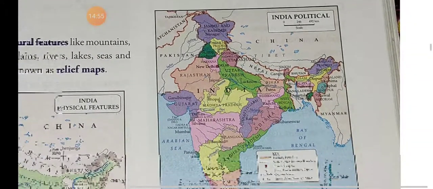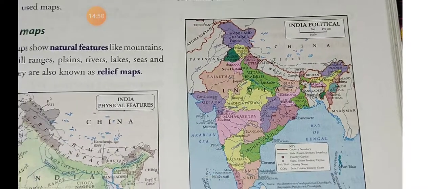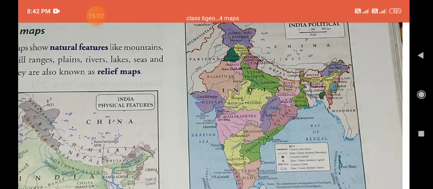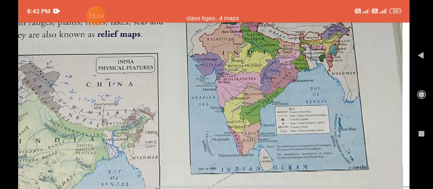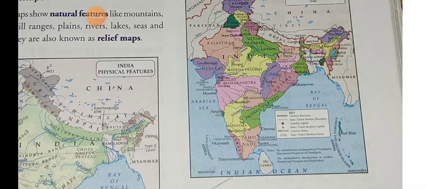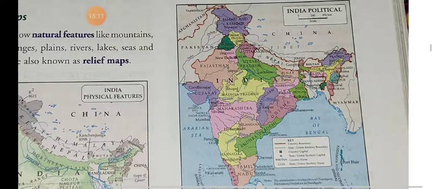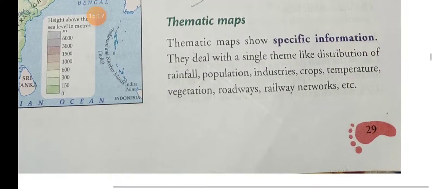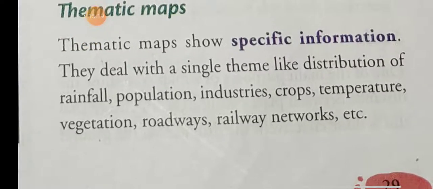See, this is the old political map of India given in the book. You can see in the political map, states and capitals are given. Now the next one is the thematic map.